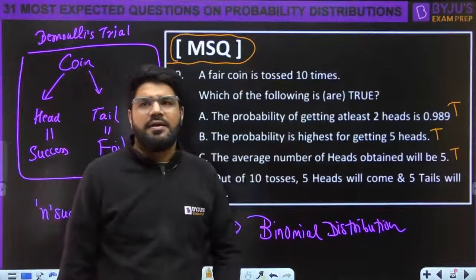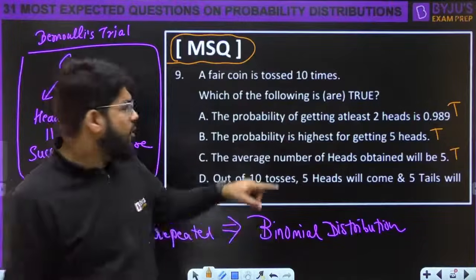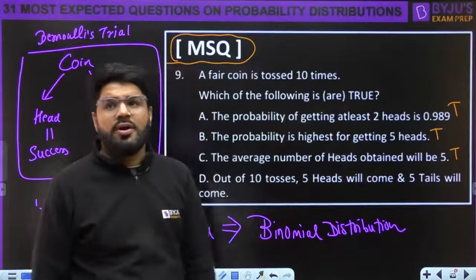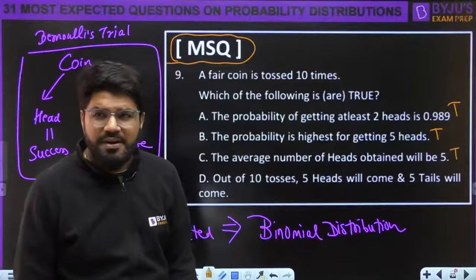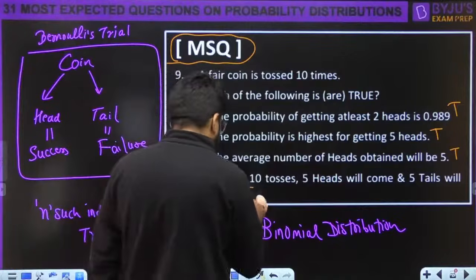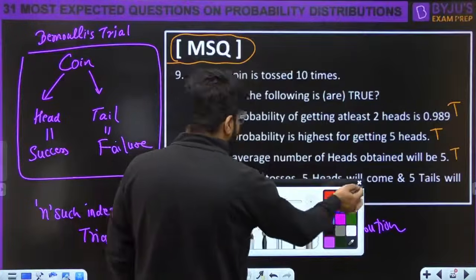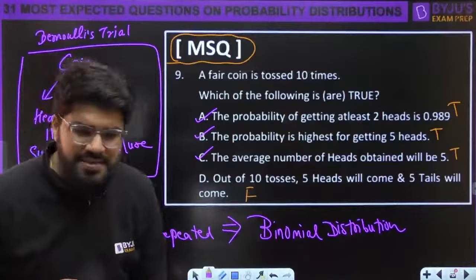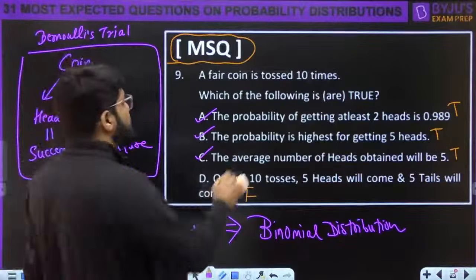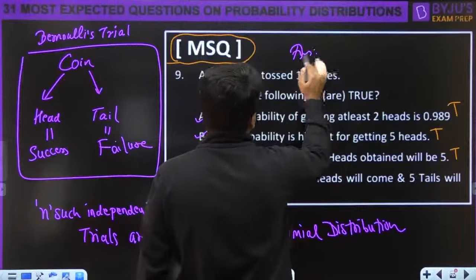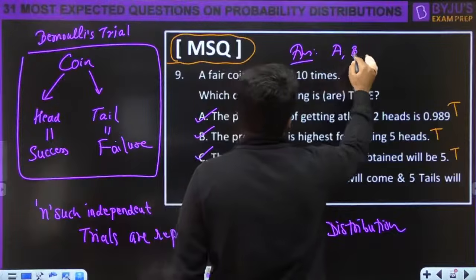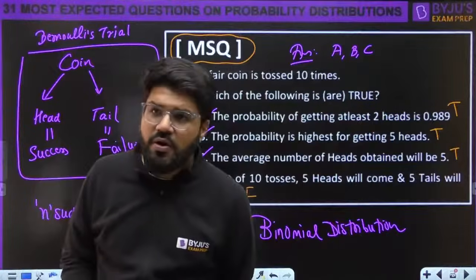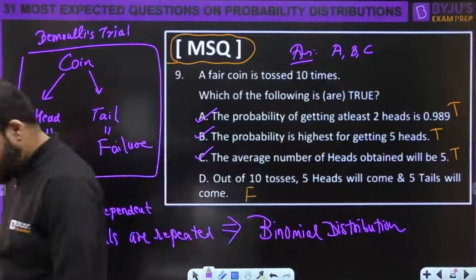No, we can't conclude that. It will have a probability. Of course, the probability is highest for 5 heads, ये भी मैंने बताया. But it is not sure. Sure means 1. It will not be 1. It will be highest. So this is false. We can't conclude any number of heads. Every time we'll have just a probability. The answer for this MSQ question is A, B, C. These are the 3 options you have to choose, and then only you get all marks.